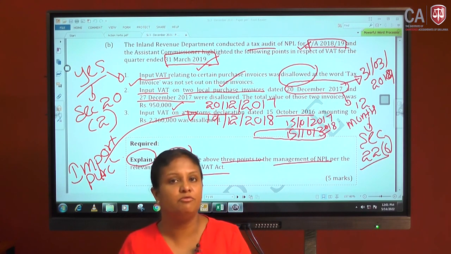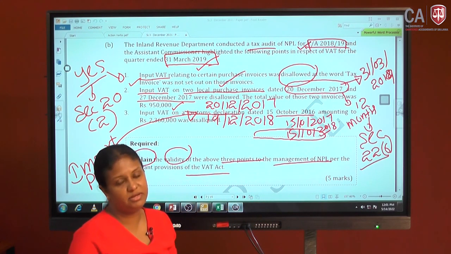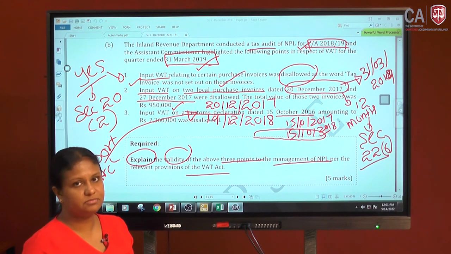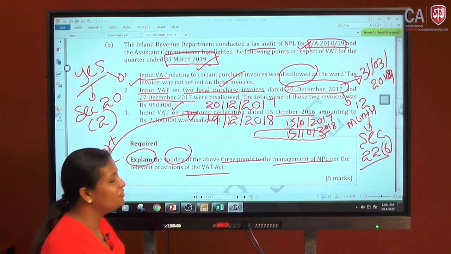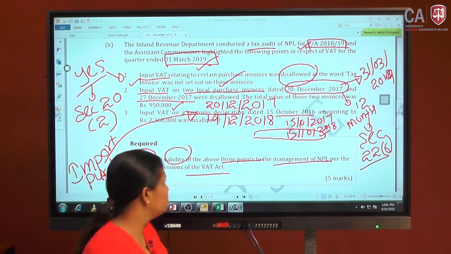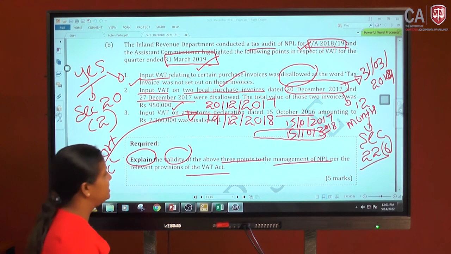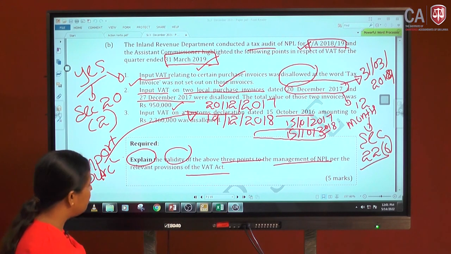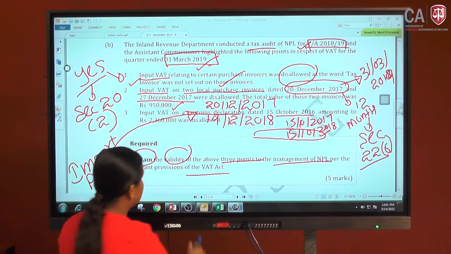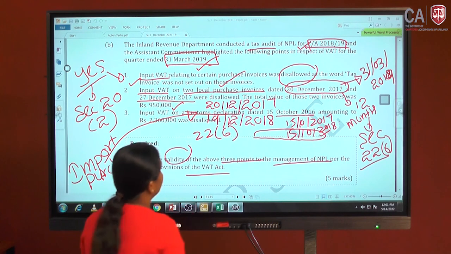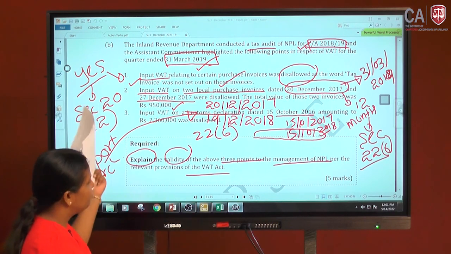No, Lamai, we shall not claim it. Therefore, the view of the Assistant Commissioner is very clear. The relevant provision is again section 22, subsection 6, claiming of input VAT. This is for 5 marks.